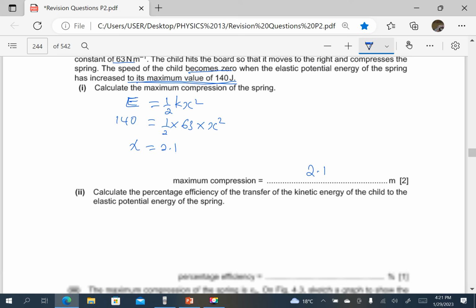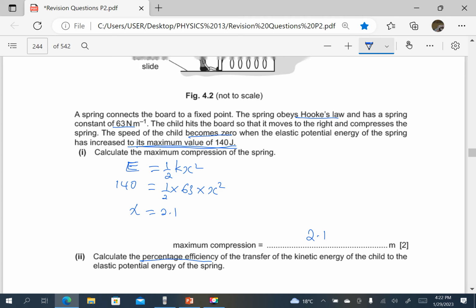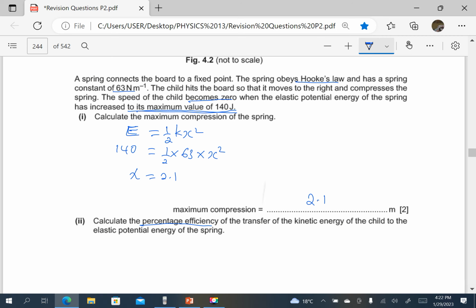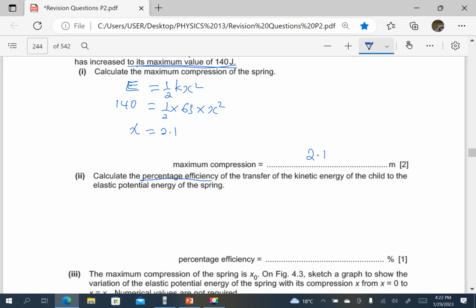Calculate the percentage efficiency of the transfer of kinetic energy of the child to the elastic potential energy of the spring. So the maximum elastic potential energy is 140, but the kinetic energy was actually 300, because it is the kinetic energy of the child which becomes elastic potential energy.